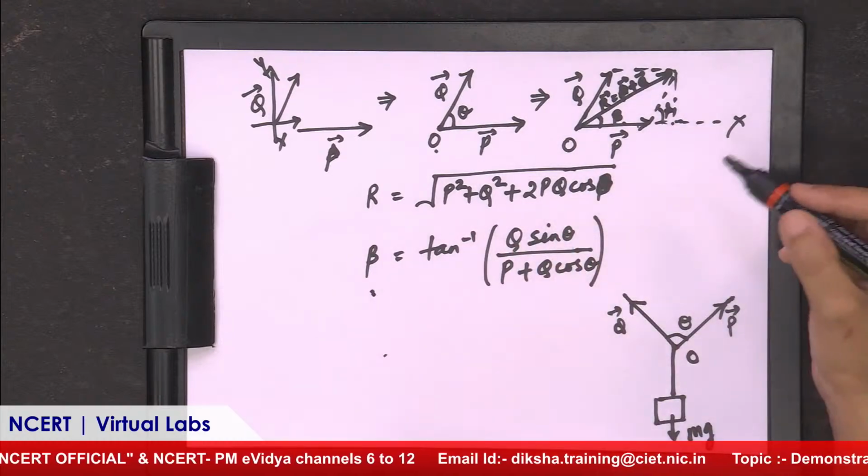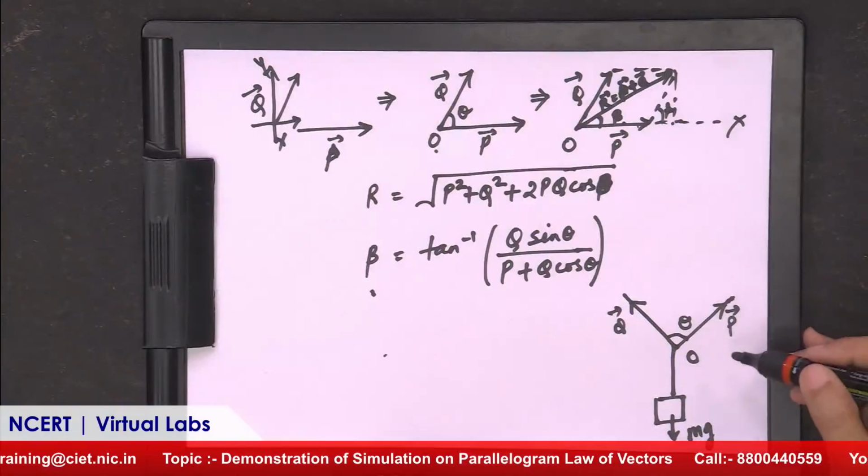Plus, one more important feature of this experiment is that we can see how different forces act on a single point, how equilibrium takes place, what the conditions for equilibrium are, and how the forces get resolved.